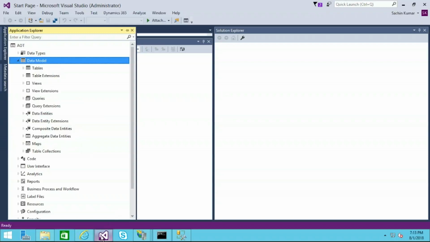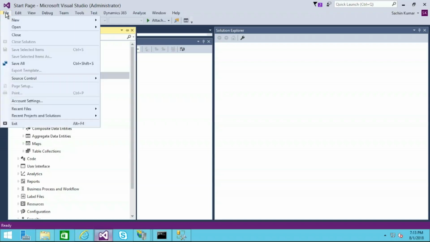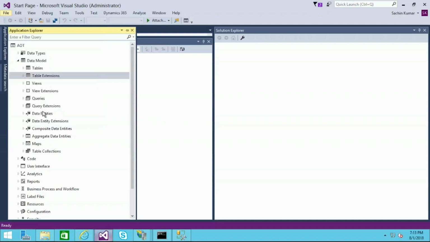And as I told you, in Dynamics 365, all the development will be done in Visual Studio by using the X++ language. But as you've seen here, this is the AOT. If you want to create any object, from here you can create. But before that, we have to create a new project. On the project level only, you can add a new item. That item may be an AX table, or a data type, extended data type, or any base enum, or any class, whatever it is.